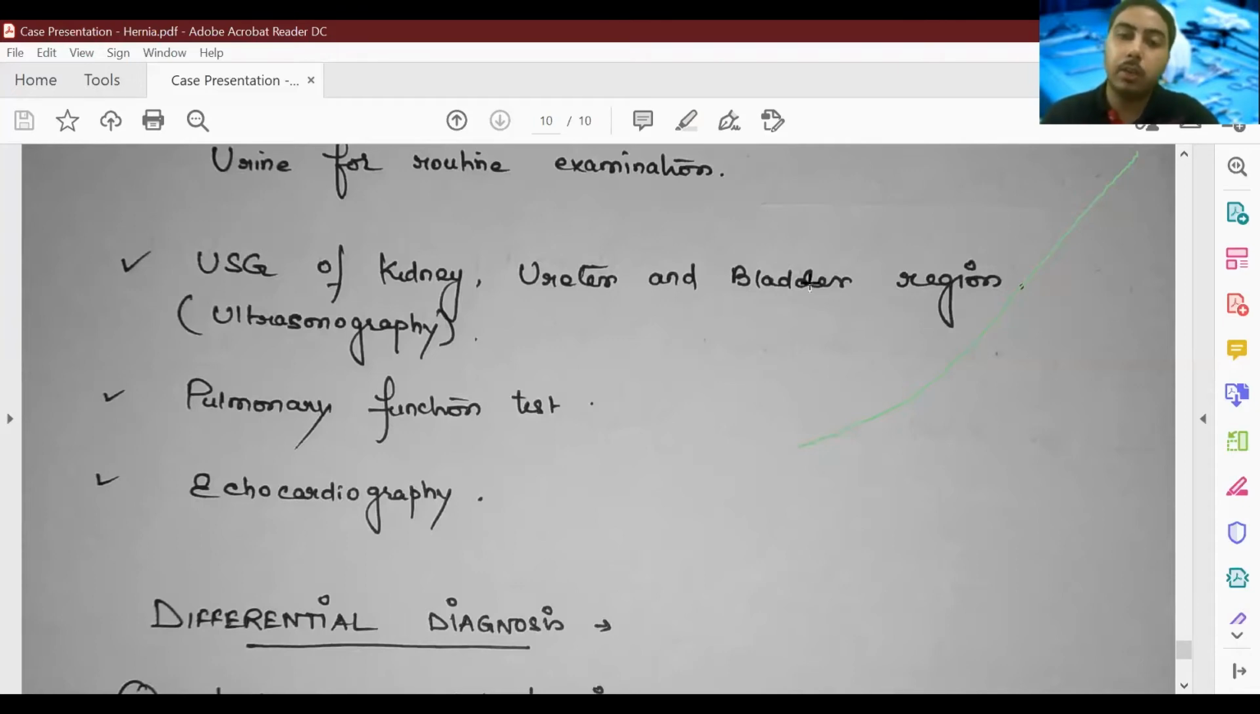ECHO, 65-year-old with chronic cough. It can be pulmonary edema due to cardiac failure also. So ECHO is very important. And also in PAC, if the age is more than 45, usually ECHO is preferred nowadays. So next we move on to the differential diagnosis.